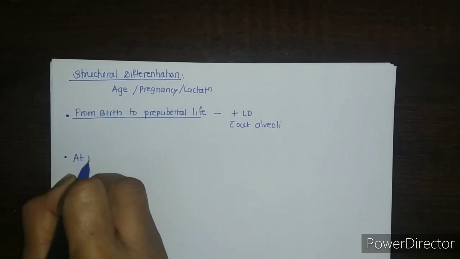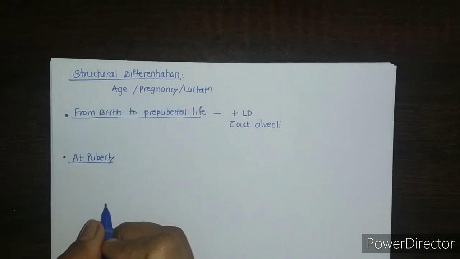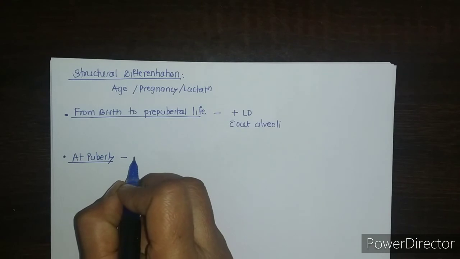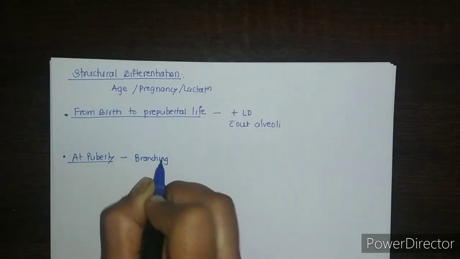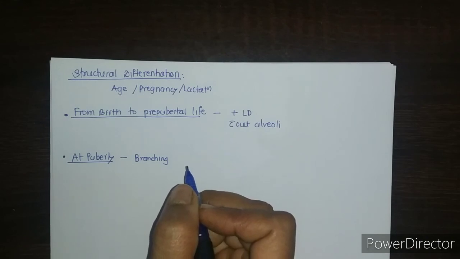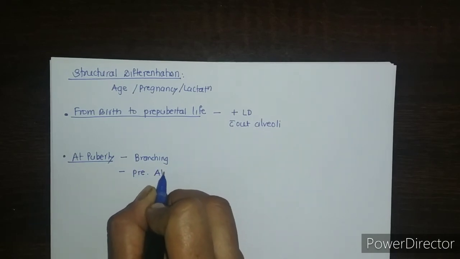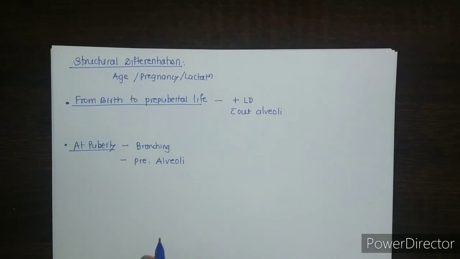Then at puberty, there occur certain changes. The lactiferous ducts which are present undergo branching, and peripheral branches form solid spheroidal masses of cells which are the precursors of alveoli. These changes occur at puberty.